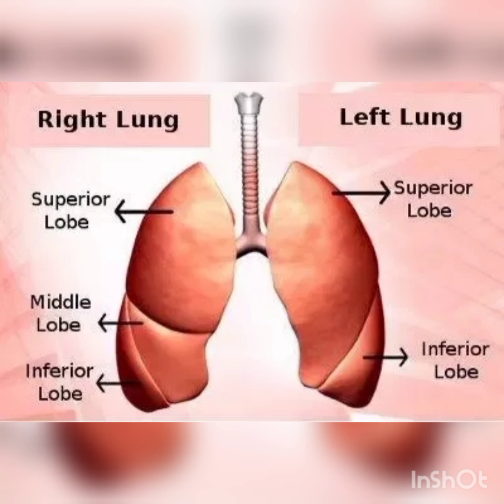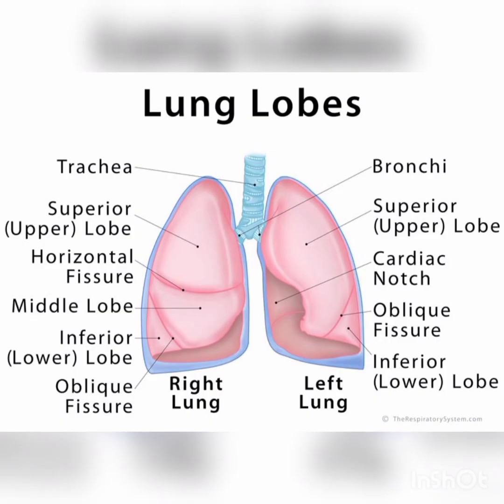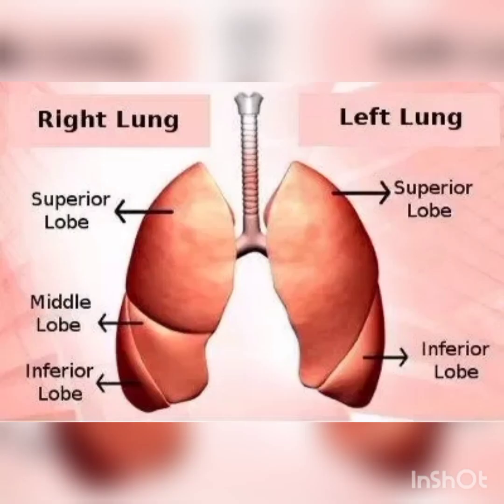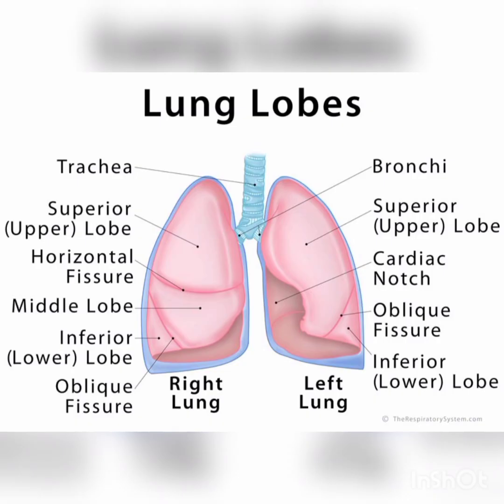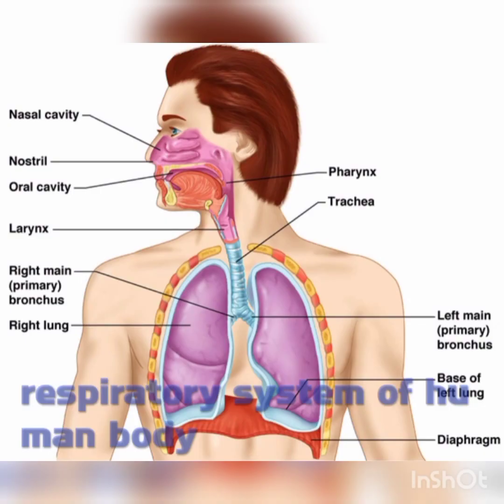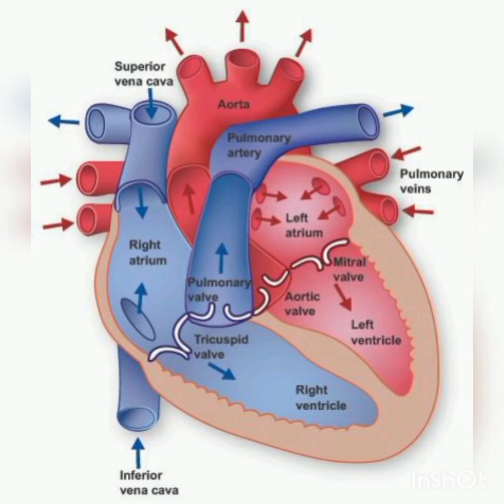The right lung has three lobes: right upper lobe, right middle lobe, and right lower lobe. The left lung has two lobes: left upper lobe and left lower lobe. The trachea divides into right and left bronchus, called primary bronchi. Each bronchus divides repeatedly, forming secondary and tertiary bronchi and bronchioles. The lungs receive deoxygenated blood through the pulmonary artery, and oxygenated blood is carried away from the lungs by the pulmonary veins.